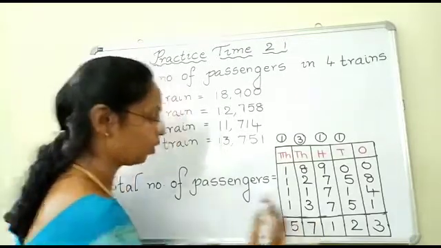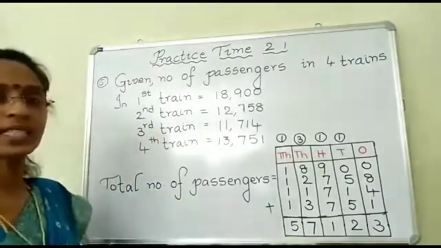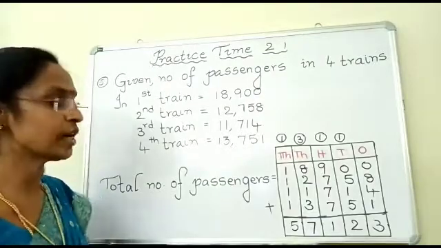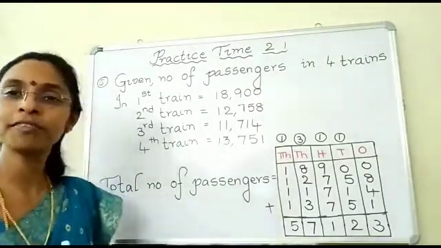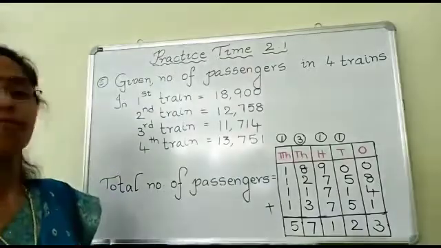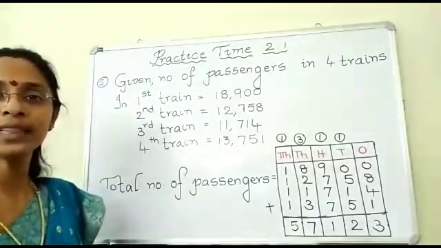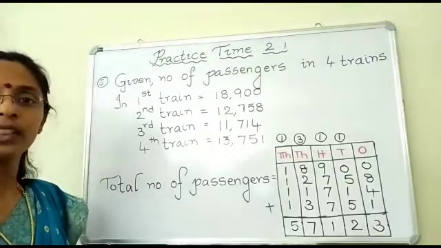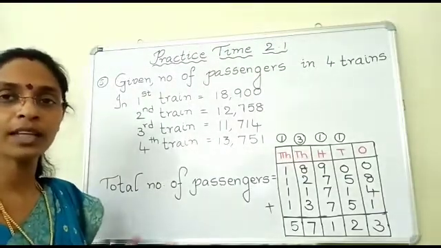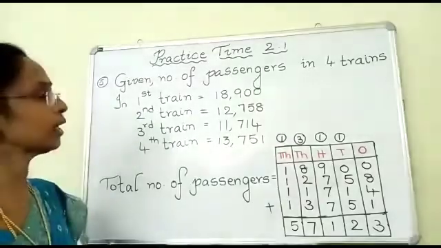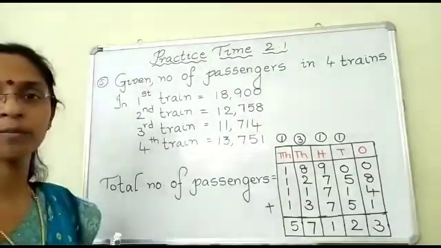So, altogether, how many passengers are there in 4 trains, children? Yes, you have 57,123 passengers in all the 4 trains together. Okay, children, this is how you do the number story.